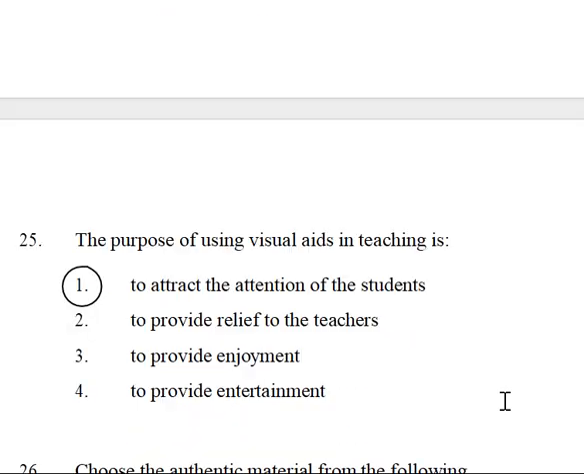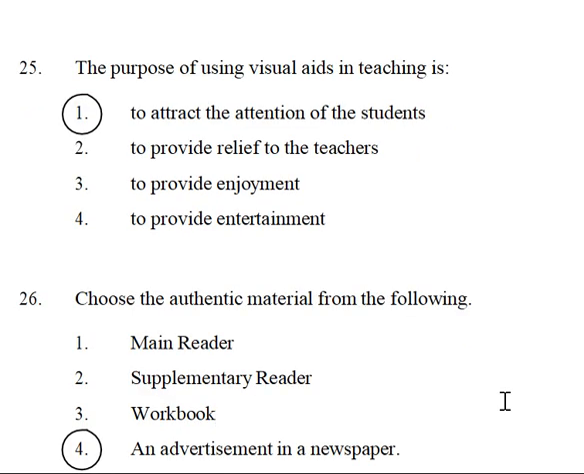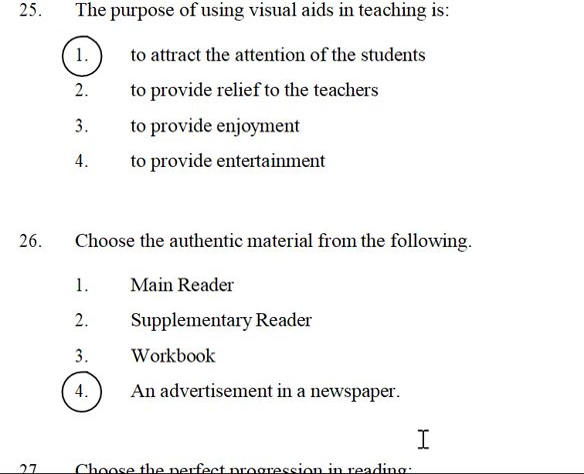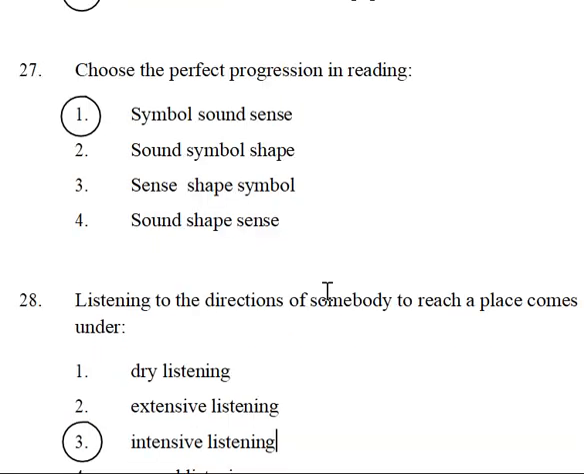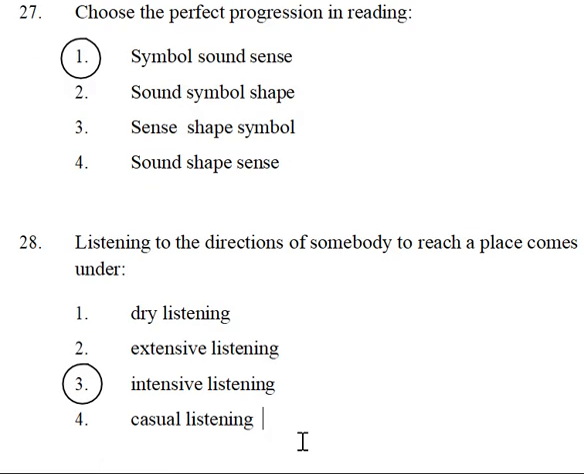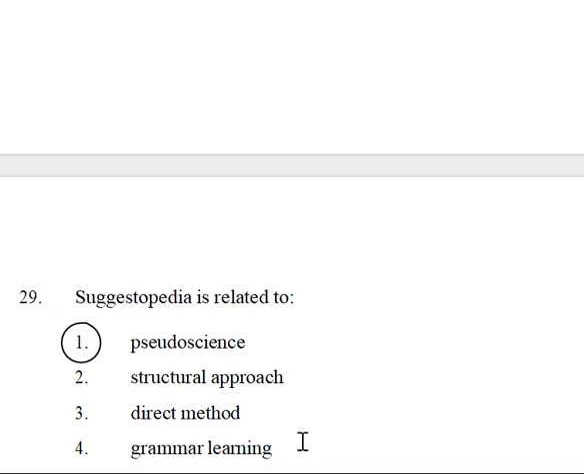The purpose of using visual aids in teaching is to attract the attention of students. Teaching methods are coming. Choose the authentic material from the following: an advertisement in a newspaper is called authentic material. The perfect progression in reading means symbol and sense. Listening to the directions of somebody comes under intuitive listening. It is one of the listening skills.